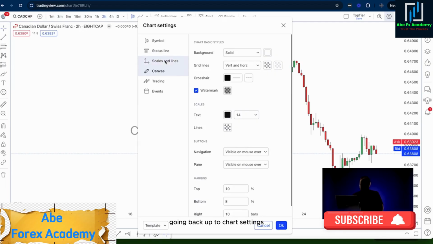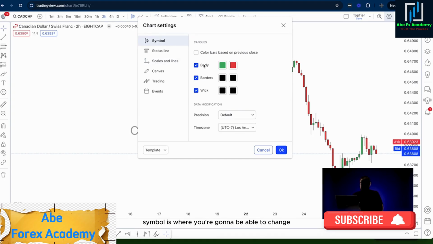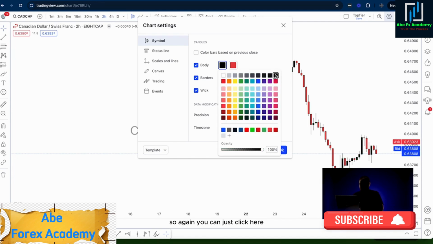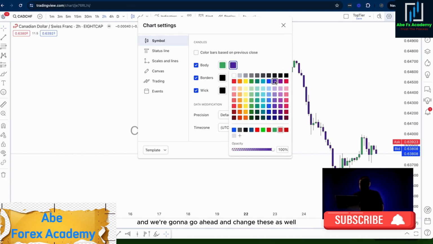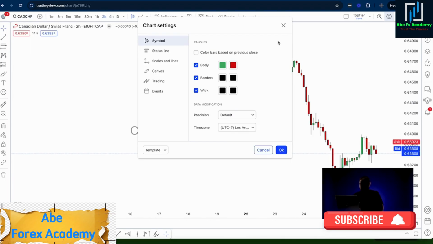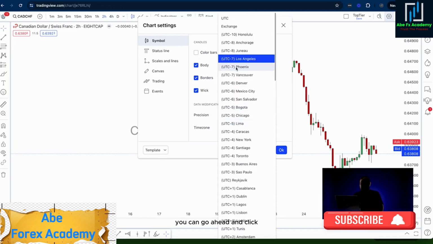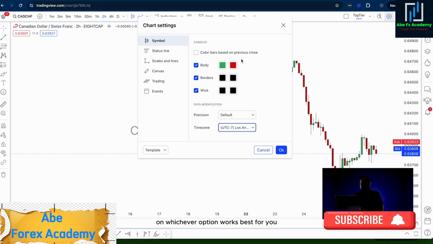Going back up to chart settings, now that the canvas is complete, you want to come up to symbol. Symbol is where you're able to change the candlestick colors, borders, and wicks. Again, you can click here and see that they're changing in real time, but I'm going to leave those as green. The bearish candles are here, and I'm going to leave those as red. Our borders are black, and so are our wicks. The time zone is important because you want to make sure that you're trading in the right time zone, so you can click on whichever option works best for you.